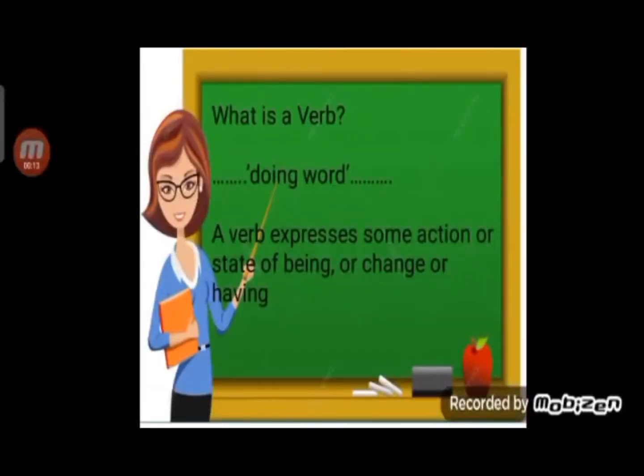Let's begin the new chapter, Verbs and their forms. Second chapter. Children, as the name of the chapter speaks about verbs, so the question arises, what is a verb? If I satisfy you by saying that a verb is a doing word, it is not sufficient. So children, a verb expresses some action or state of being or change or having.